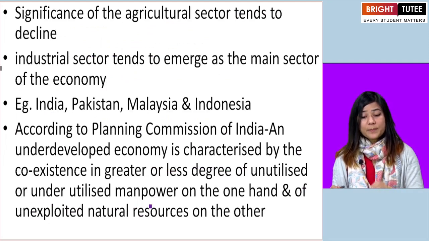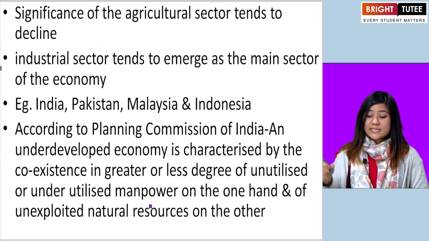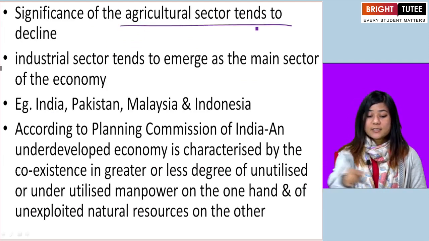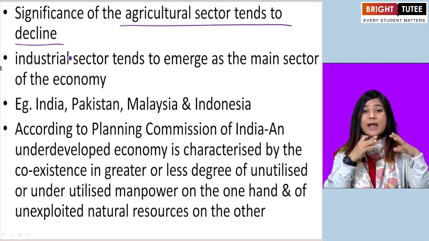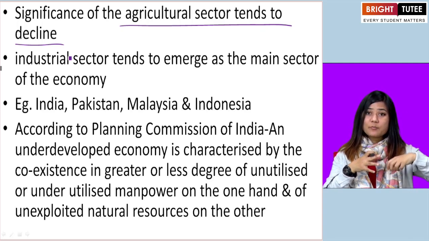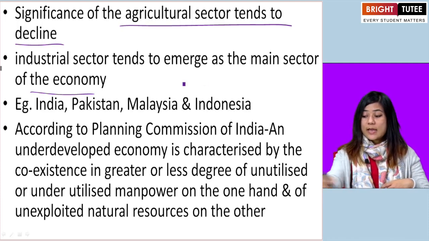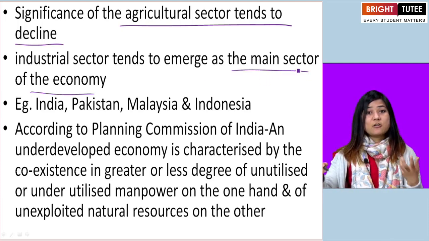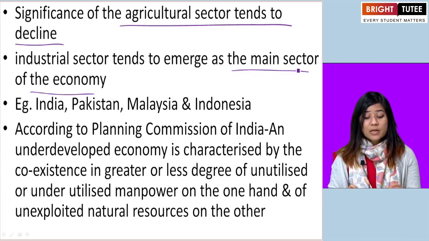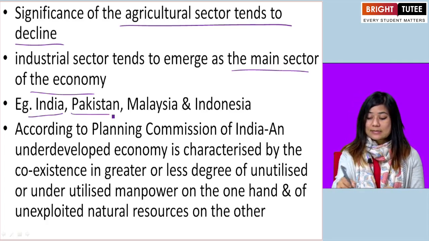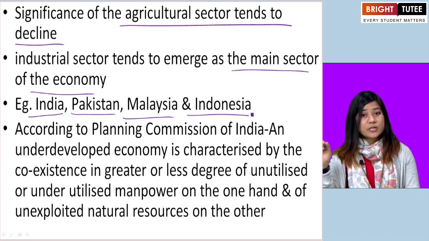So, in a developing economy, the significance of agricultural sector tends to decline. So, agricultural sector becomes less important and industrial sector becomes more important. In fact, the main sector of economy. Okay. So, some of the developing countries are India, Pakistan, Malaysia and Indonesia.